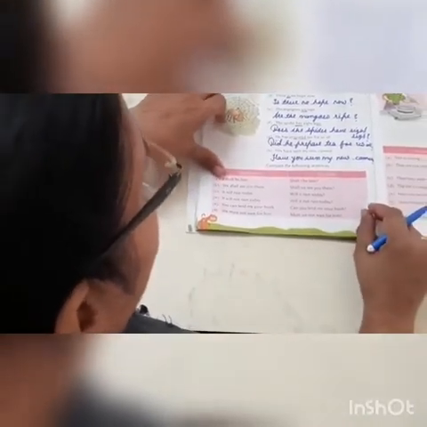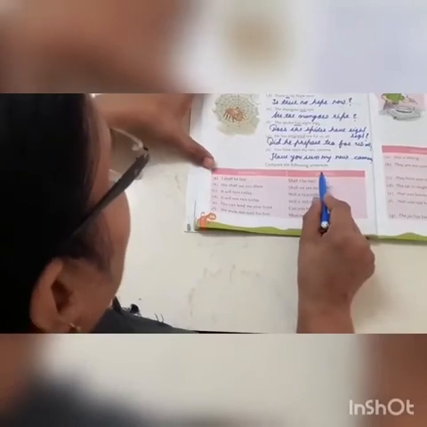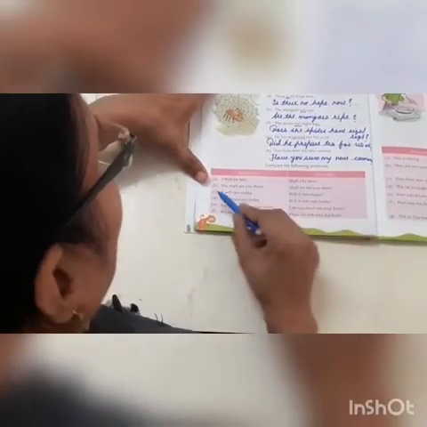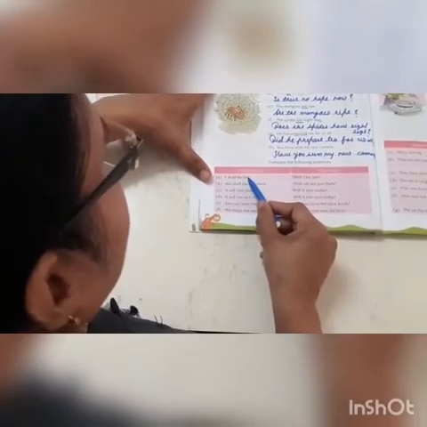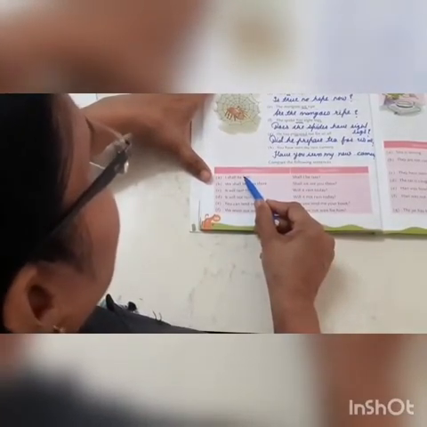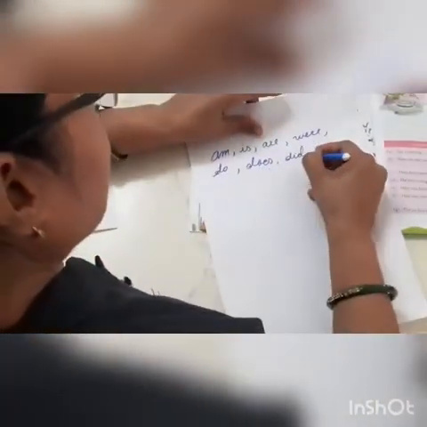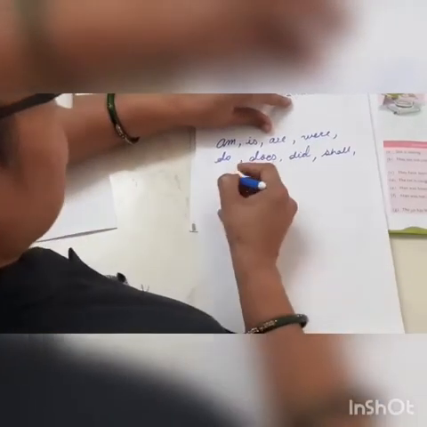Now next, statements and questions. How will it be changed? Okay. Now first, I shall be late. I told you we have to start the question form with am, is, are, were, do, does, did, and shall, will.